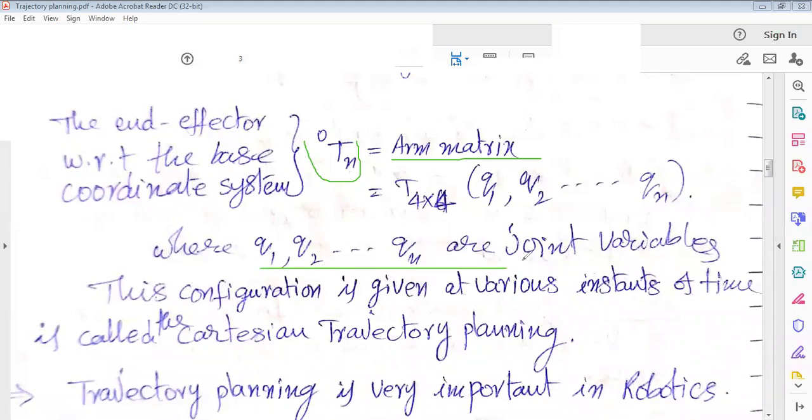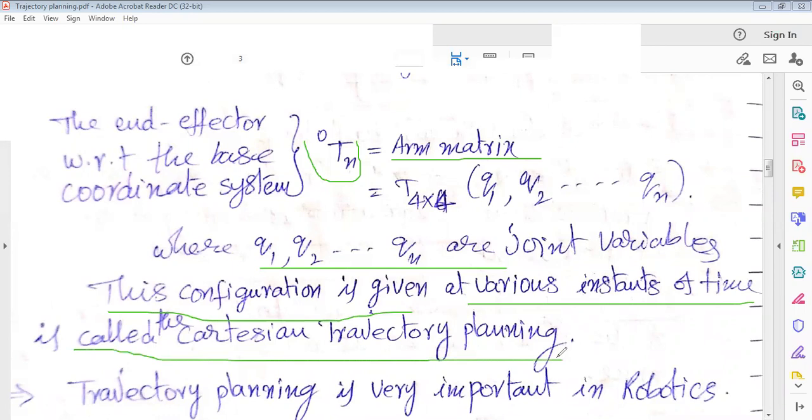These joint variables in a particular configuration are given at the various instants of time, so it is called the Cartesian trajectory plan. At a particular instant, these joint variables are functions of time.